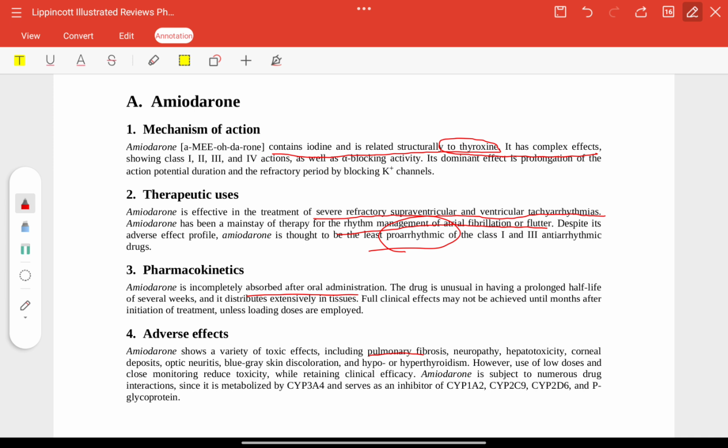Adverse effects are pulmonary fibrosis, neuropathy, hepatotoxicity, corneal deposits, optic neuritis, blue-gray skin discoloration, hypo or hyperthyroidism.